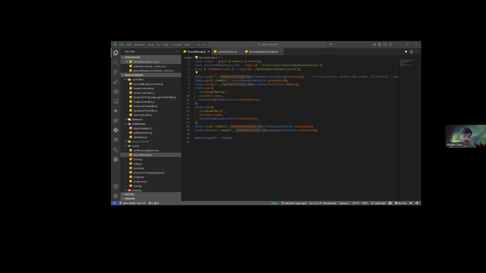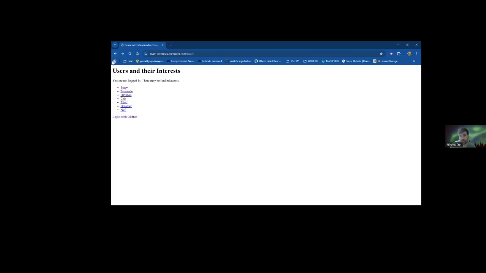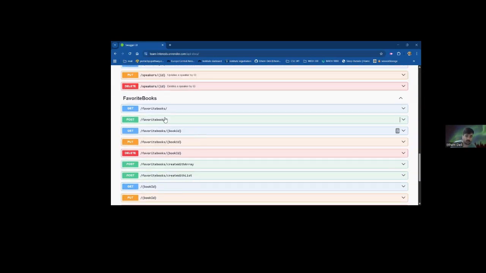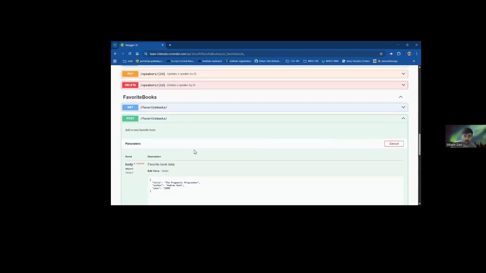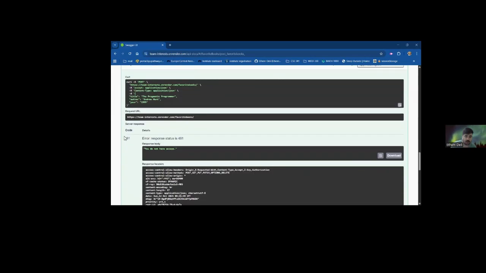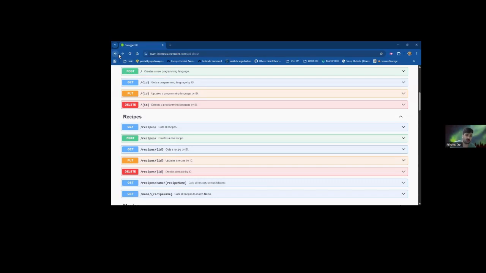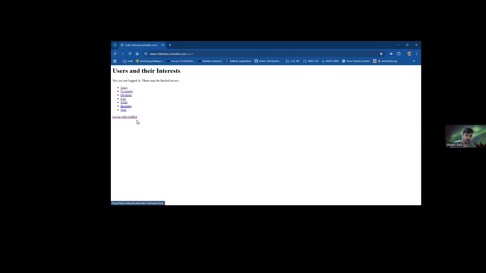As you see here, we have the welcome to the Interest API main page. When you go to users, I go to my users. As you see, I do not have access because I didn't log in. If I go to the API docs, I would like to demonstrate before we log in. For example, let's post a favorite book. I'll keep the title as it is and then execute. As you see, I get a 401 error, which will not let me post anything because I do not have access.